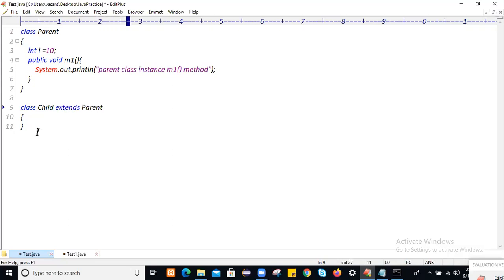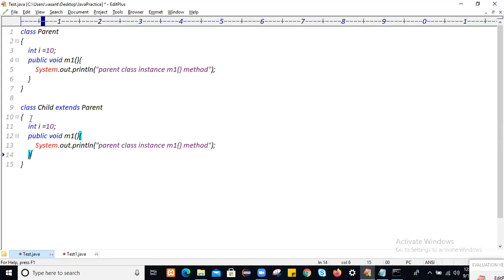Then we define some child class properties: a child class variable with the name k and value 100, and a child class method m2, which is my child class instance m2 method. So this is called single level inheritance.